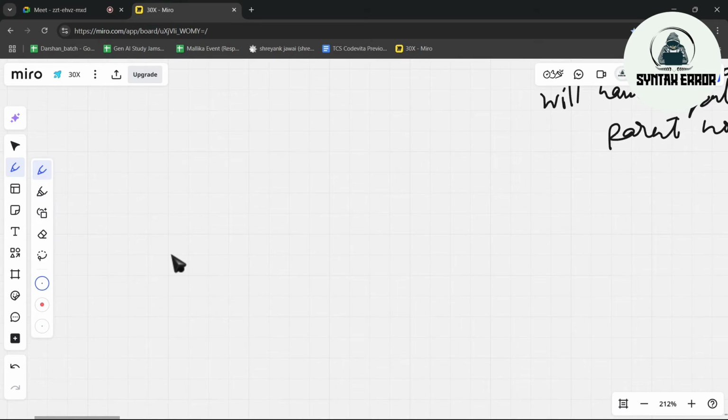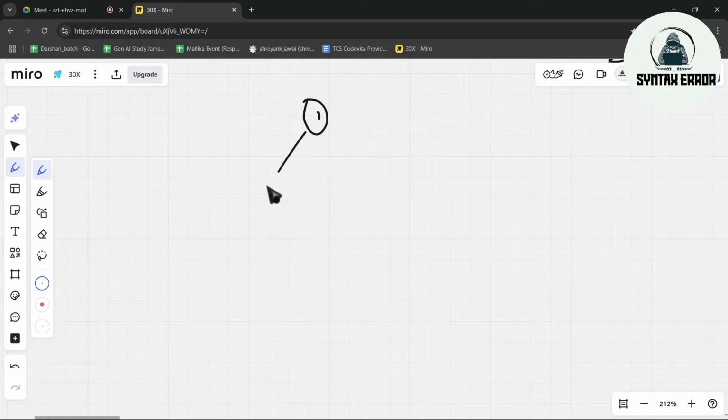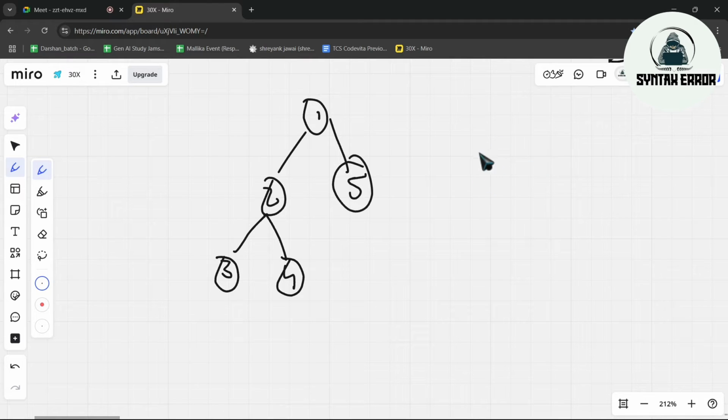If you understood these concepts, I have a few questions for you guys. 1, 2, 3, 4, 5. Now tell me what are all the leaf nodes. Type and send me what are all the leaf nodes. 3, 4, 5.